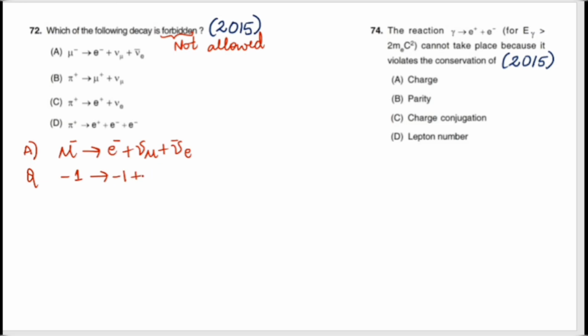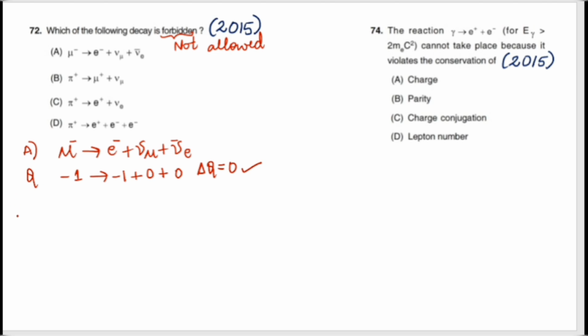Neutrino and antineutrino don't have any charge, it is 0. So the charge is conserved, that is delta Q, I can say it as 0, on both sides of the equation, it is minus 1 and minus 1.